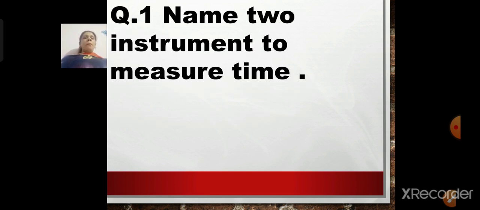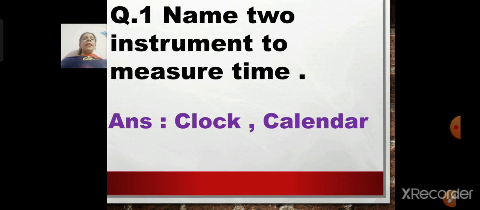We'll move to question number 1. Name two instruments to measure time. I repeat, name two instruments to measure time. Now children, how can we measure time? I told you we have two instruments from which we can measure time. What is that? Yes, it is clock and calendar. We can use clock and calendar to measure time.